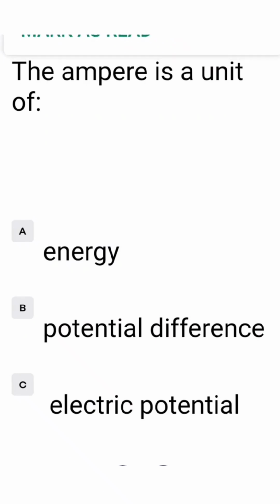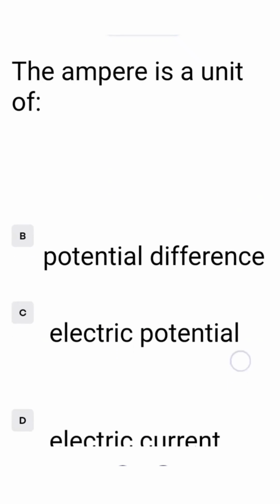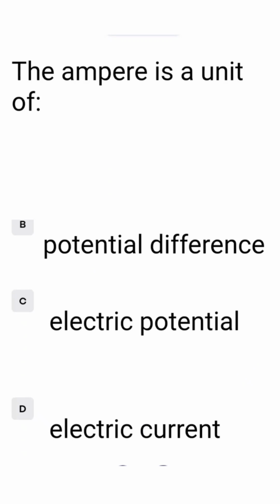The ampere is a unit of: option A energy, option B potential difference, C electric potential, D electric current. The ampere is the unit of electric current, that is written in option D. So we tick at option D.